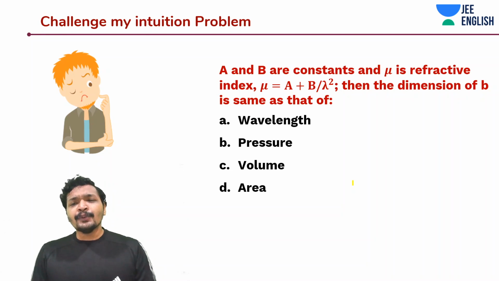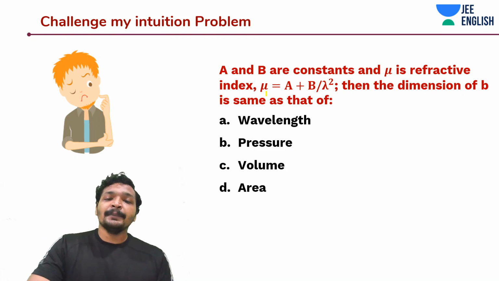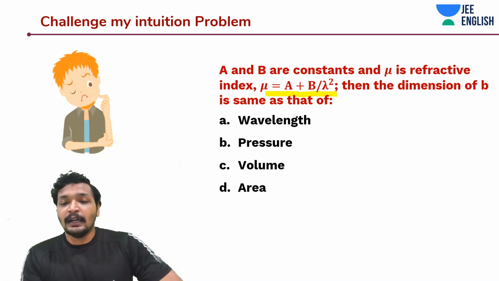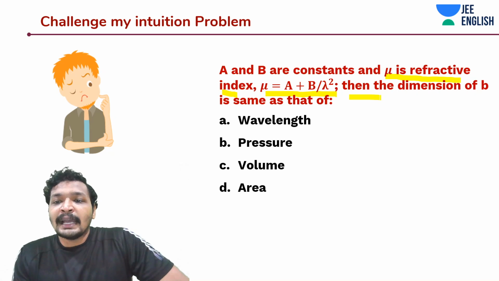A and B are constants. Mu is refractive index and mu is equal to a by b square, or a by b lambda square. And I think in this case they are talking about mu as the refractive index, which means lambda is the wavelength. Then the dimensions of b is same as that of.